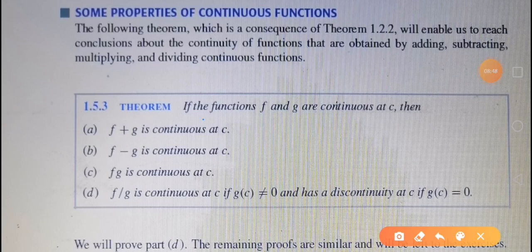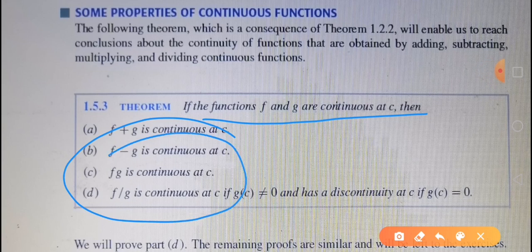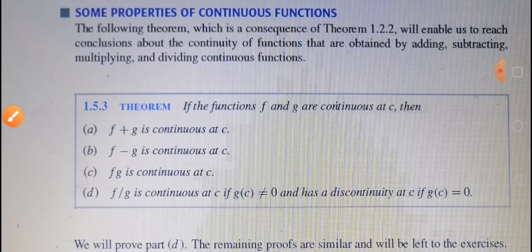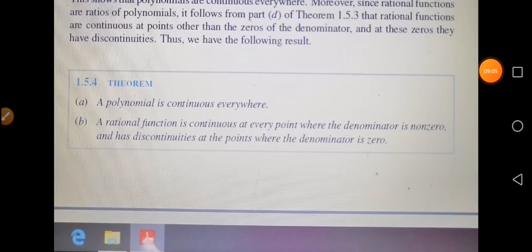Next we have a theorem which states that if we have two continuous functions f and g, then all the operations are also continuous. That is, if f and g are continuous, then f plus g, f minus g, f into g, and f over g will all be continuous too. We all know that polynomials are continuous functions.